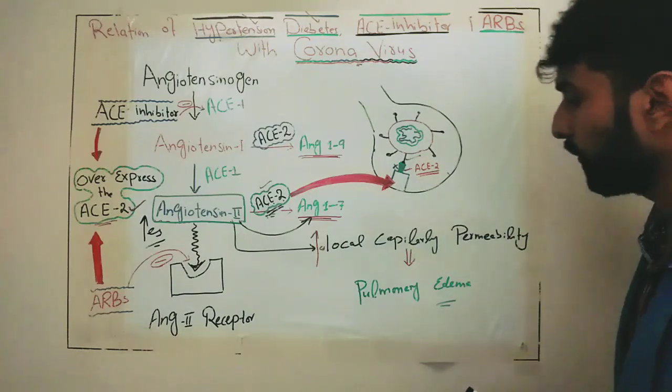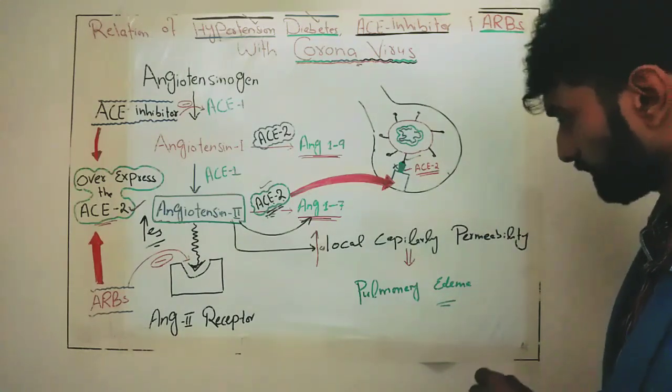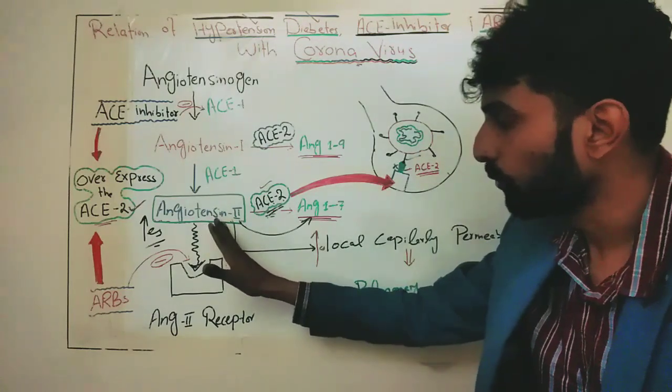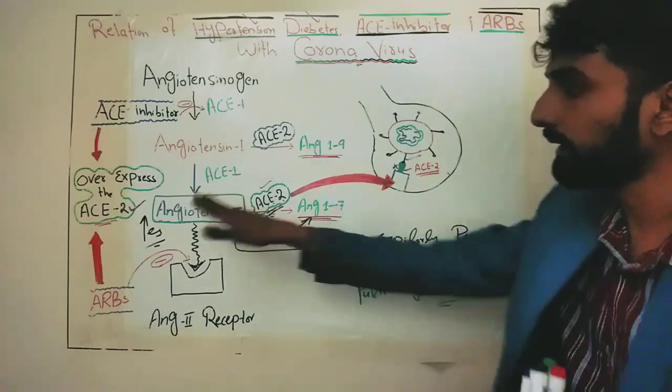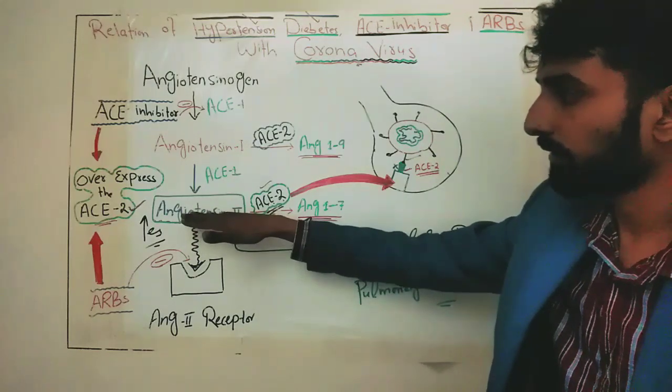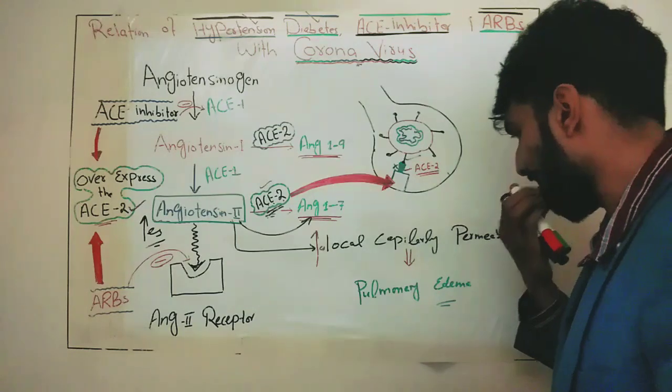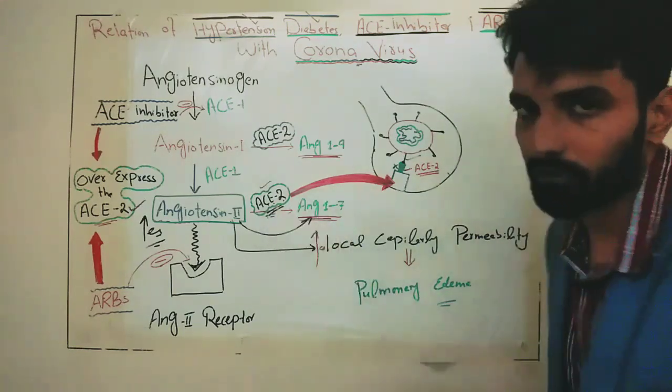So what should we do? We need this angiotensin 2 to be converted into angiotensin 1 to 7. We need the concentration of angiotensin 2 to go down, but it cannot happen. Why? ACE2 enzymes are not present.